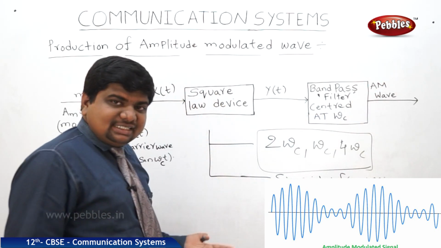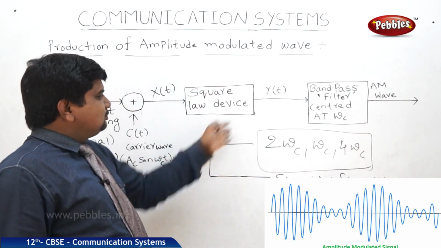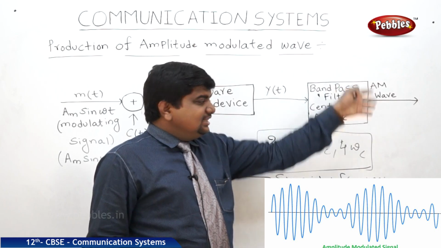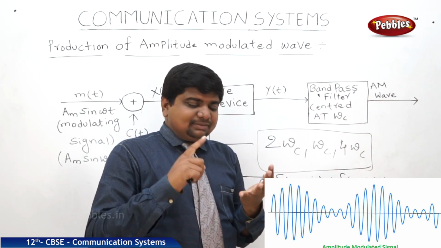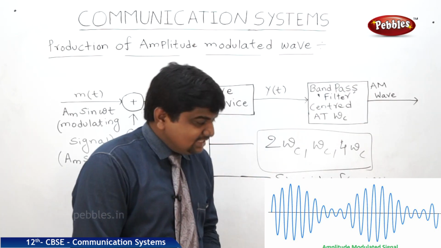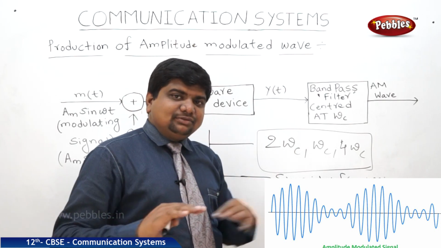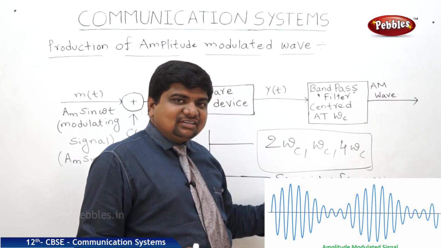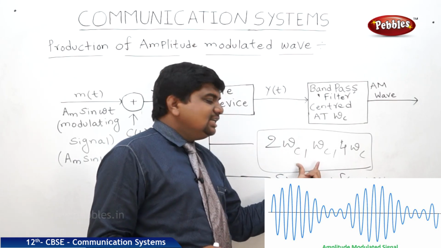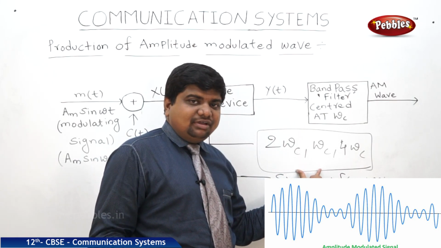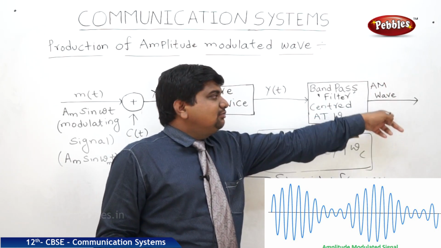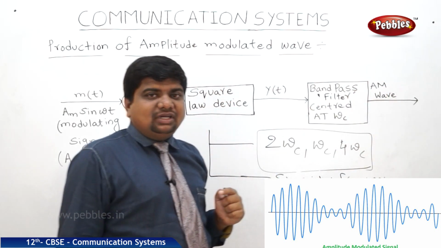So this square law device combines both and releases the resultant displacement. In this resultant displacement there is a possibility of AC plus DC signals, and we should separate that AC from DC. That's why the band pass filter is used for the filtration of the unwanted signals, mostly the sinusoidal currents, waves and frequencies. So a DC wave will be the output, and that DC wave is called the amplitude modulated wave.